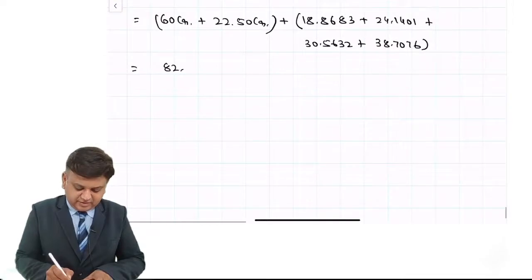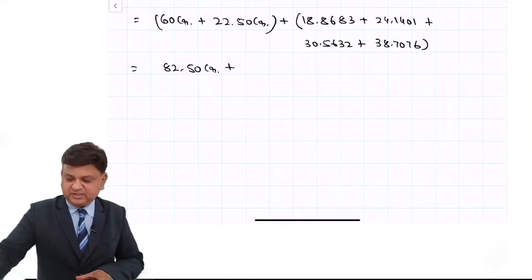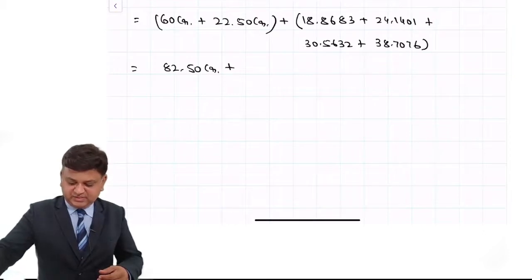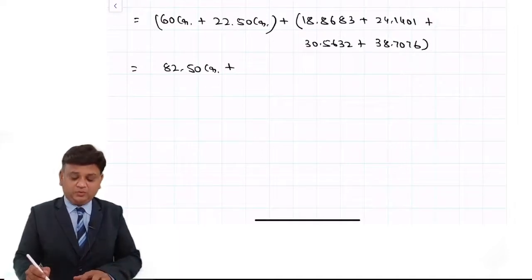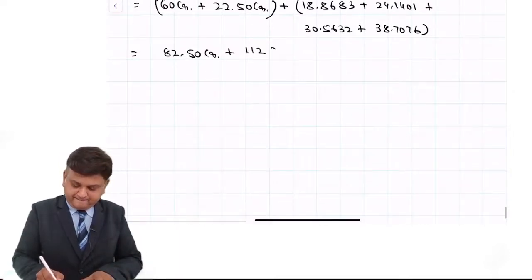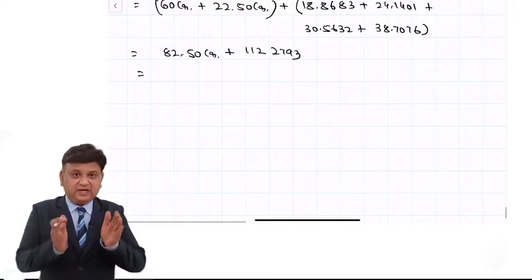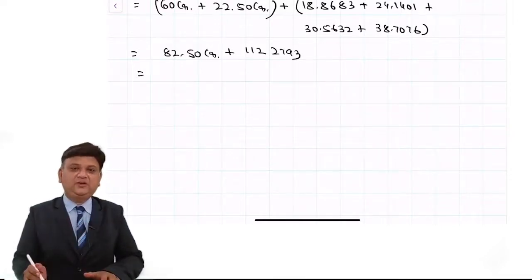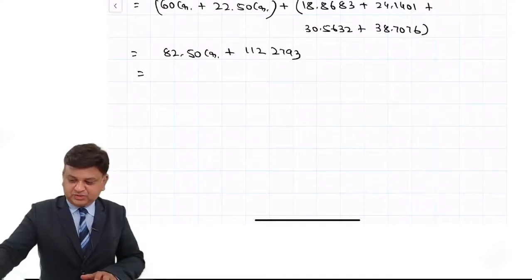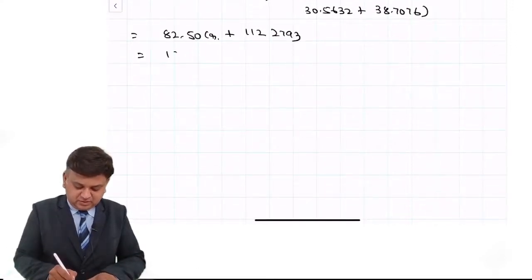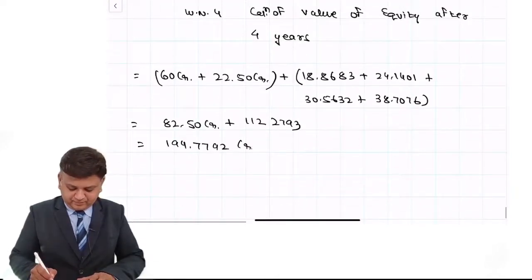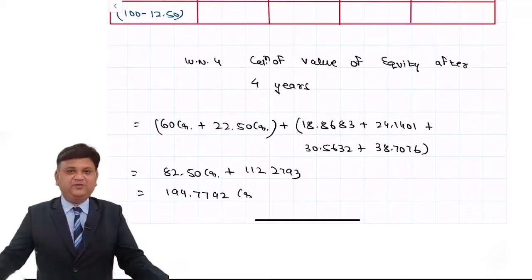So it is 82.5 crore plus 18.8683 plus 24.1401 plus 30.5632 plus 38.7076, 112.2792. That is the amount of the retained earning which is added to 82.5 crore. So this is the value after 4 years, 194.7792. This is the value of the equity after 4 years.